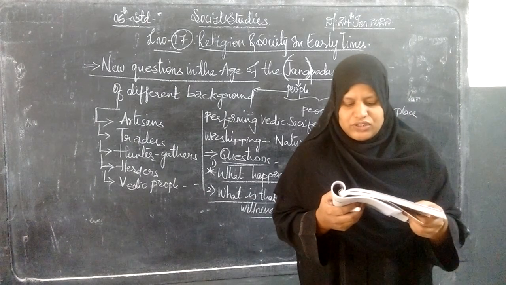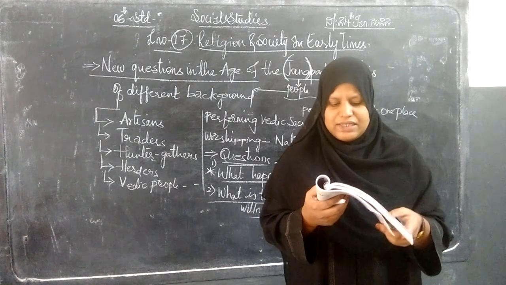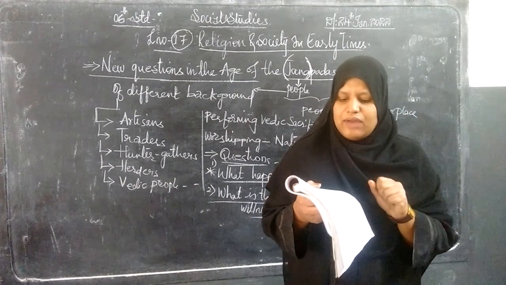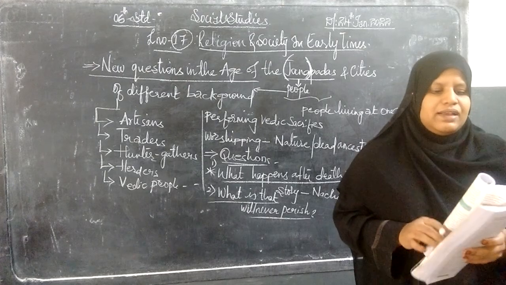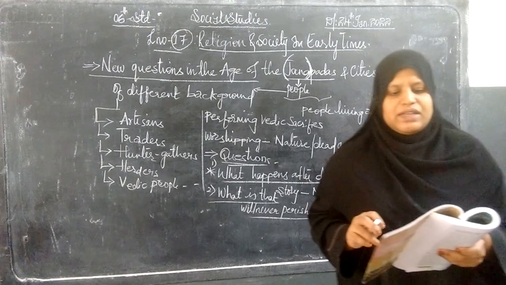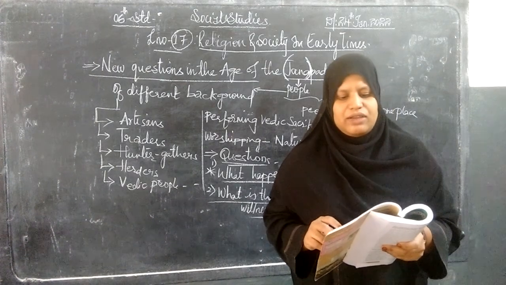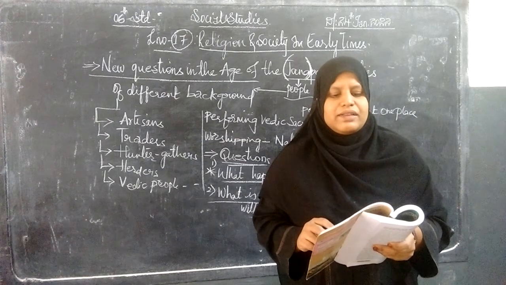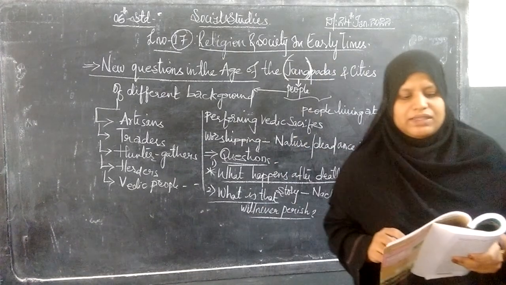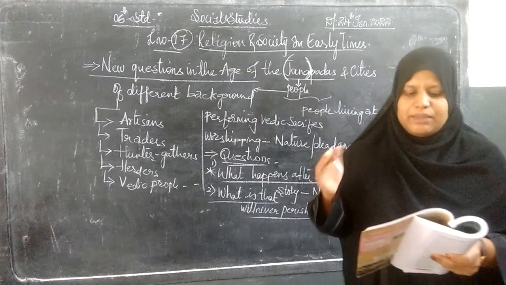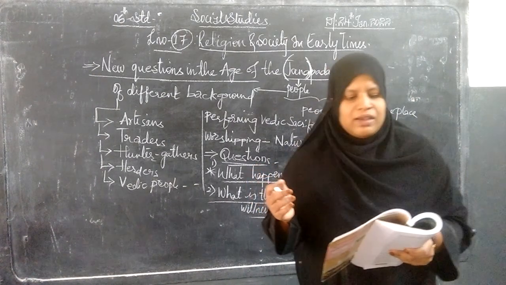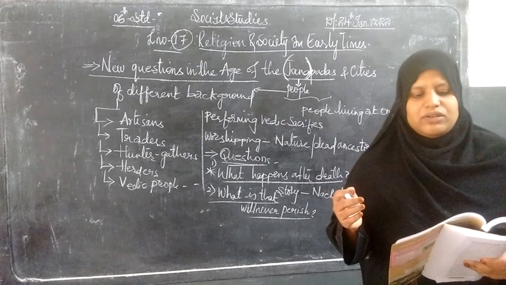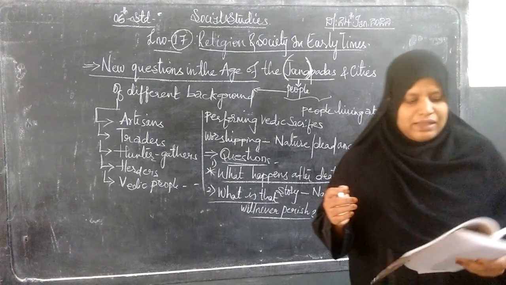The views of these rishis and kings were recorded in texts called the Upanishads. Yajnavalkya and Uddalaka Aruni were the famous rishis of those times. These rishis were in search of something that would neither die nor be afflicted by sorrow. They called this indestructible being the Atma or Brahman. They believed that by understanding the Atma or Brahman, immortality could be attained. To know the Atma, one has to perform penance, or tapasya.